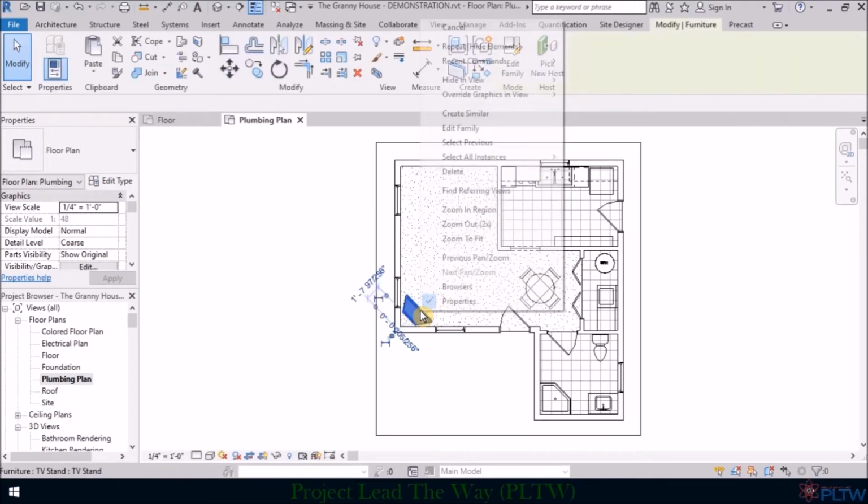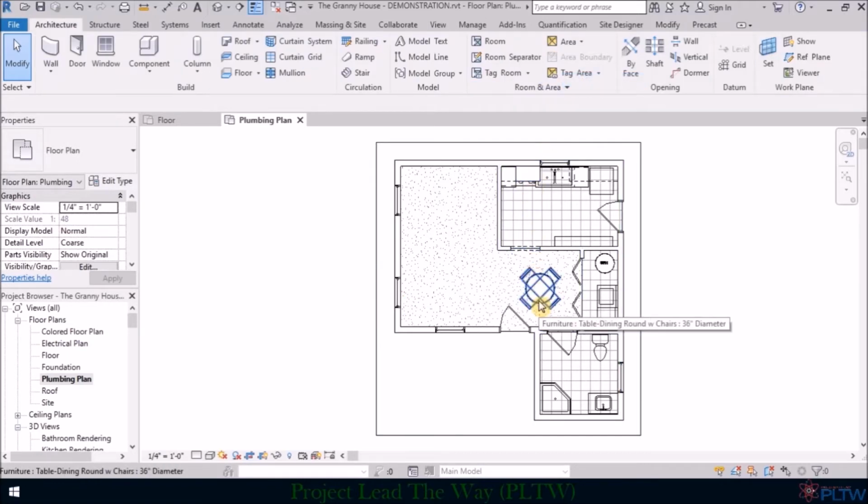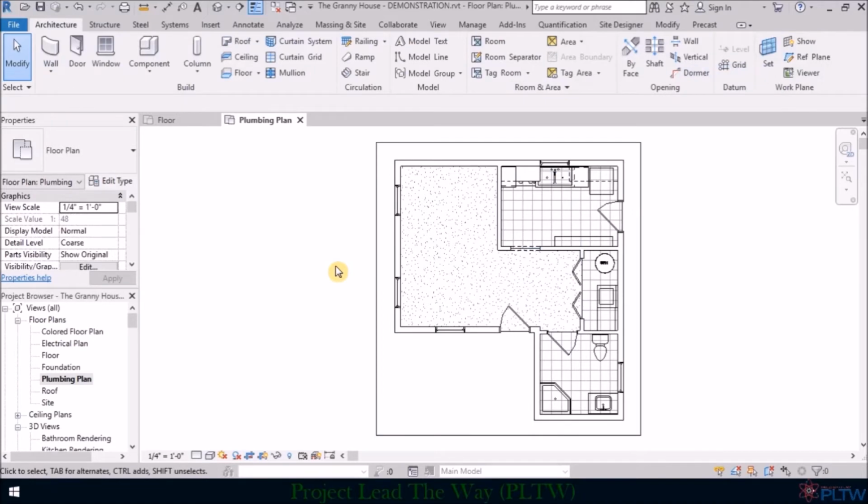If you duplicated your floor plan and it still happened to have some electrical plan stuff on there, or if you have not turned off your electrical plan symbols, your lights, your outlets and your switches, and you duplicated your floor plan, some of those items may have also been copied over for this level, and you would want to turn those off as well. So if you'll just really take a good look at what you see here on the screen, this is pretty much all that we need to create our plumbing plan.